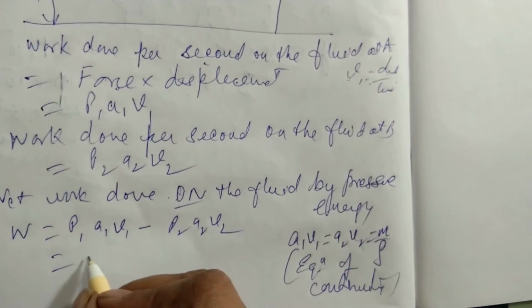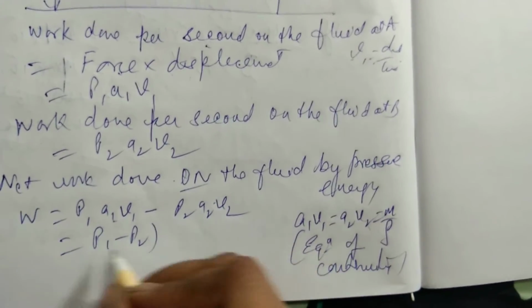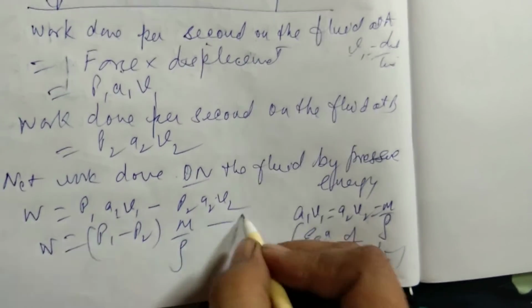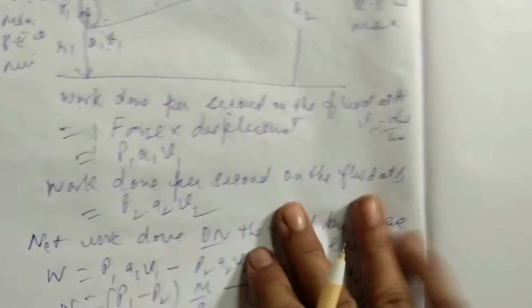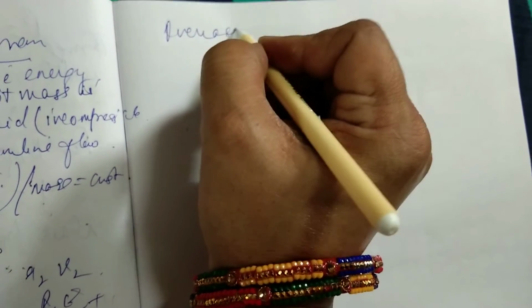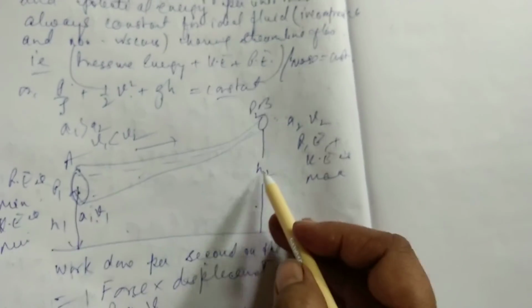Okay, so what we are getting is P1 minus P2, both times m by rho, so I can take m by rho as constant, and this is the work done W. We make it equation 1. Next we need to find the increase in potential energy. Height is more at this point and less at the other, so it is mgh2 minus mgh1.